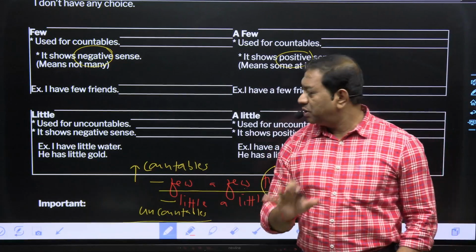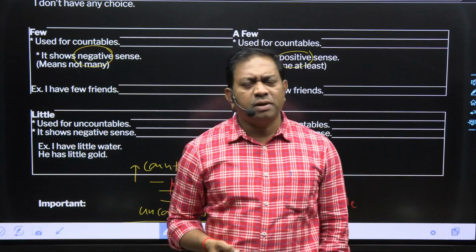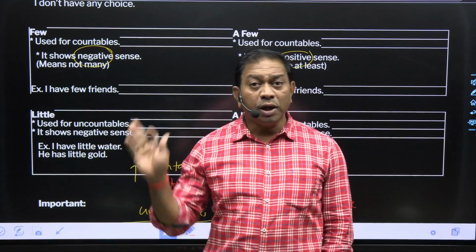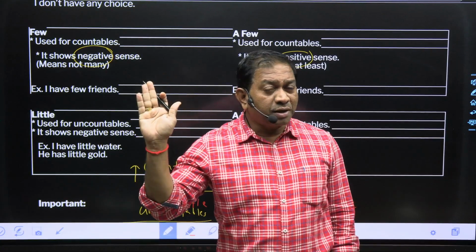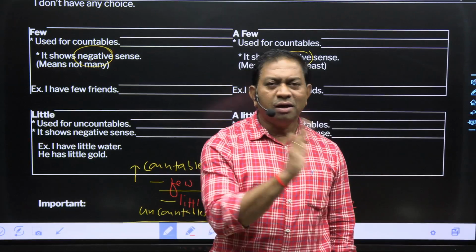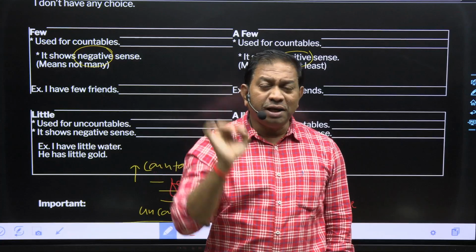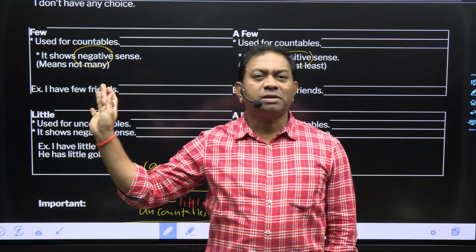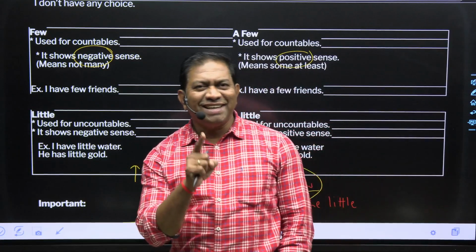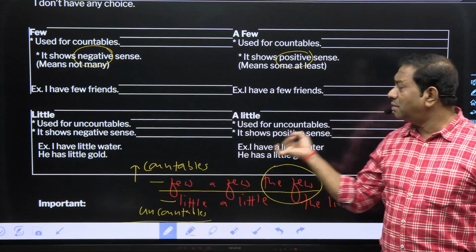Okay. Next, once again, for example, I'll tell you. Don't go there to enjoy, what I'm saying, picnic. There are few trees. Mostly trees are not there. You can go there, you can enjoy that picnic. There are a few trees. कुछ तो trees है. Few नहीं है. A few कुछ तो है. Bindas, you can go there. You can enjoy that picnic. There are the few trees, means काफी sufficient trees है. मेरे ख्याल से you may have digested. Okay? Next.